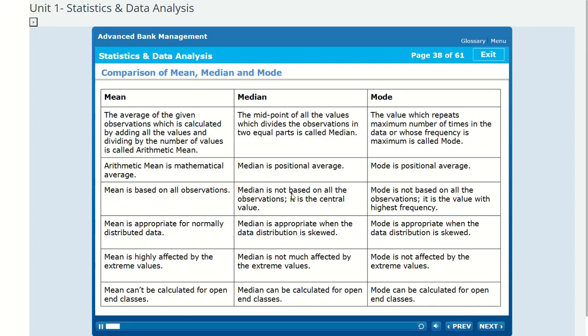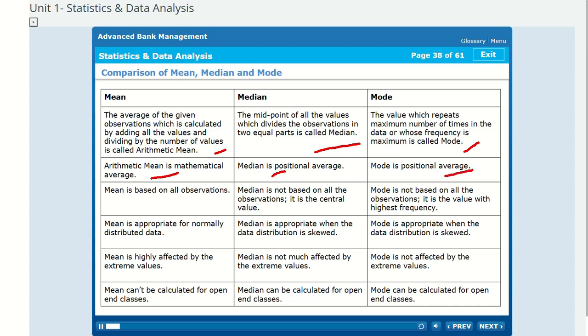Mean, median, mode. 1. The average of the given observations, which is calculated by adding all the values and dividing by the number of values, is called arithmetic mean. 1. The midpoint of all the values, which divides the observations into equal parts, is called median. 1. The value which repeats maximum number of times in the data, or whose frequency is maximum, is called mode. 2. Arithmetic mean is mathematical average. 2. Median is positional average. 2. Mode is positional average.